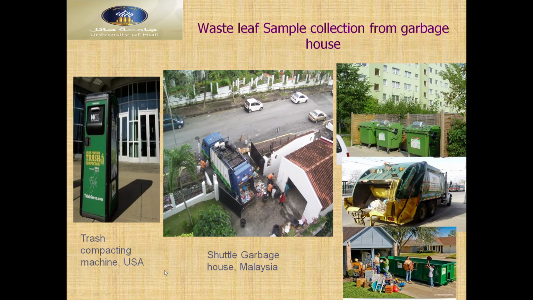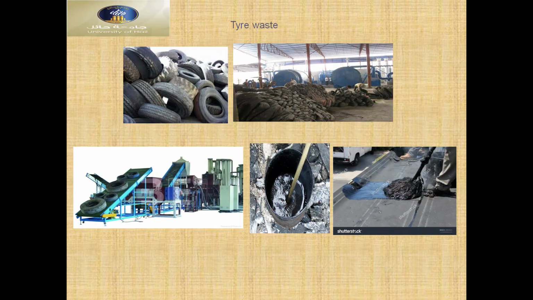Shuttle garbage house Malaysia, trash compacting machine USA, and then these are the different types of process of garbage. We can see tire waste, different types of tire waste. This tire waste can be produced, and it can be used as an asset. So this is most important. We can see a lot of tires around us.